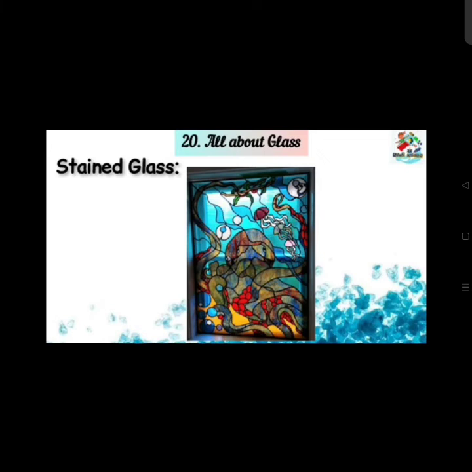Now we will see what is stained glass. Stained glass means it is a colored glass, and this glass is painted with different types of pictures and paintings. We can see this glass mostly on the windows. When we go to a church or any temple, we will see this colored stained glass. On these glasses we can see different types of paintings. They are called stained glasses.